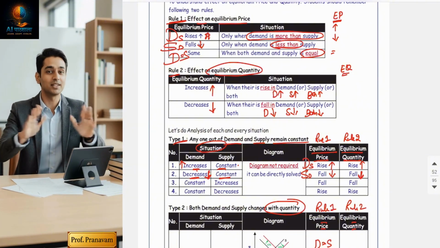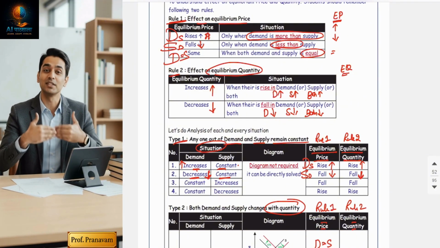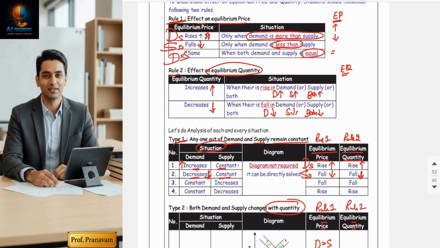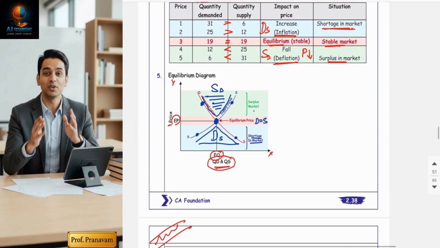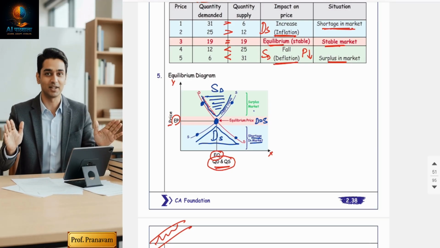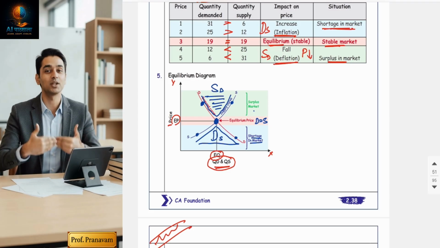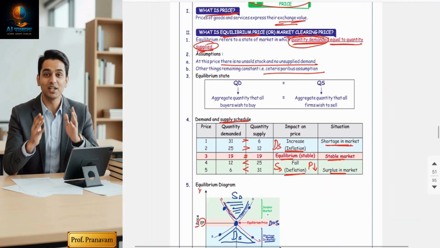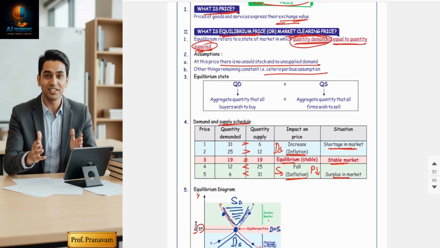Hope you understood the equilibrium concept. So I can say that, guys, equilibrium is not just a point, it is a market truce between buyer and seller. Hope you understood this short and crisp explanation.